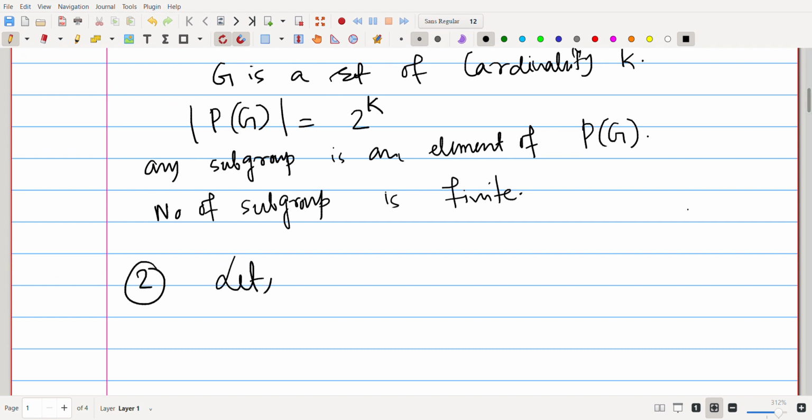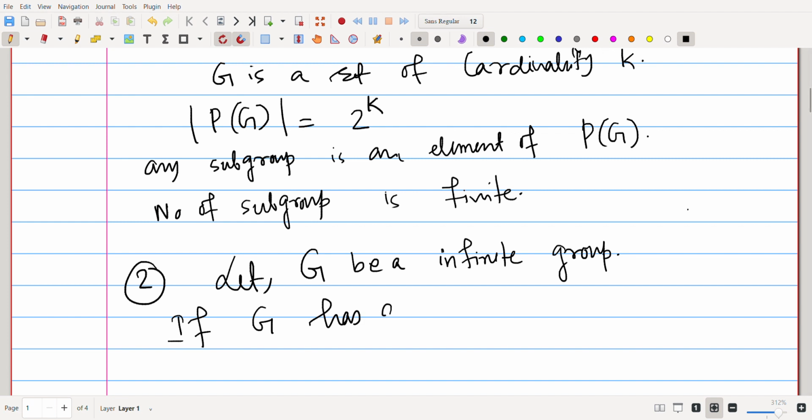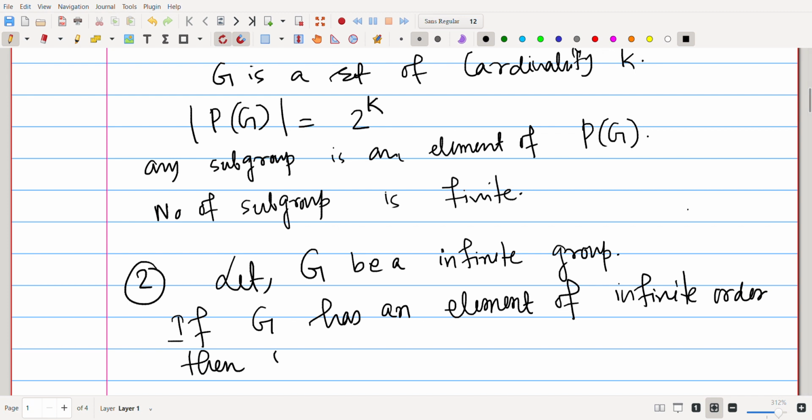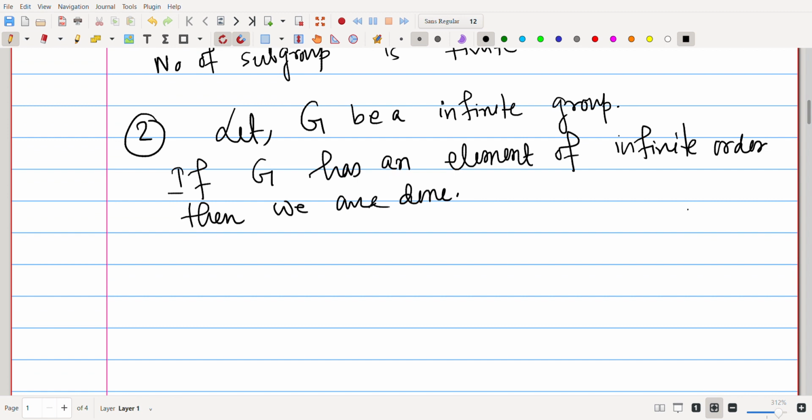Let G be an infinite group. If G has an element of infinite order, then we are done. Why?